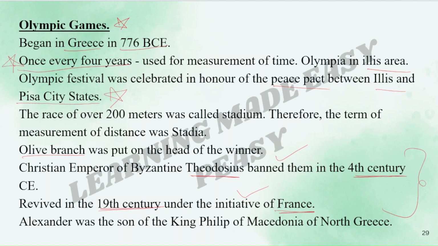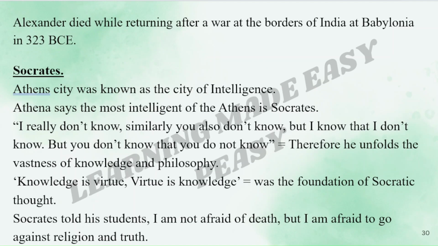Alexander was the son of the King Philip of Macedonia of North Greece. Alexander died while returning after a war at the borders of India at Babylonia in 323 BCE. Let's now study a little about the philosophers. The first important philosopher was Socrates.